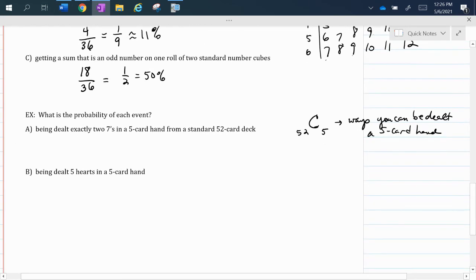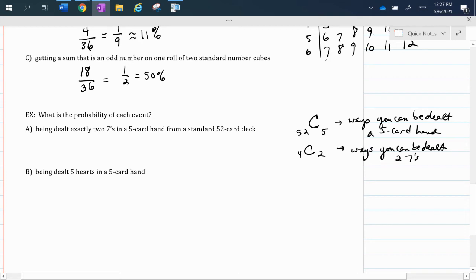Okay, and then I want to know how many ways can I be dealt exactly 2 7s? Well, I have to figure out, okay, what am I selecting from? I want to be dealt a 7. So there are 4 7s, and I want to be dealt 2 out of those 4 7s. So the number of ways I can be dealt exactly 2 7s would be a combination of 4 choosing 2. So that's the number of ways you can be dealt 2 7s from 4 7s.